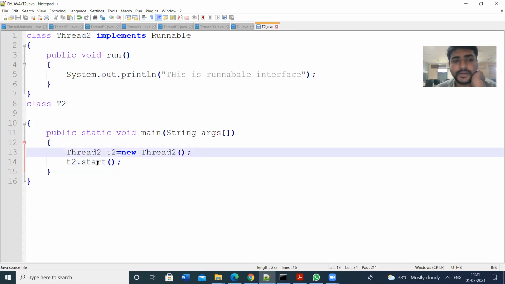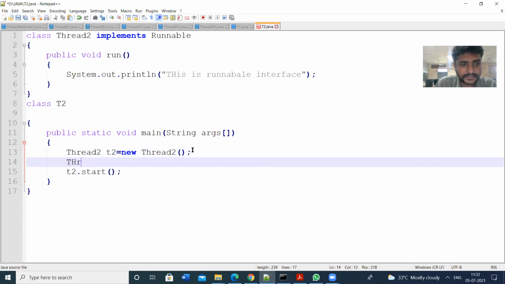That means the start method is available in the Thread class, and we have not extended those properties. Generally the start method is available in the Thread class. So if you want to access some methods, we need to create the object for the Thread class.